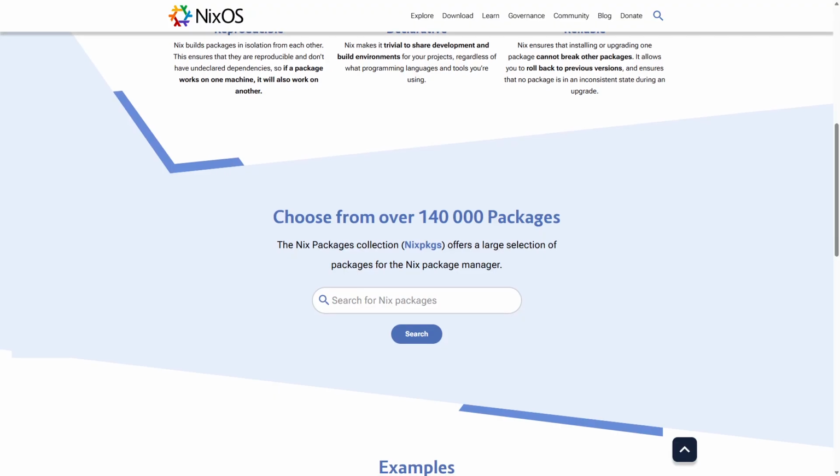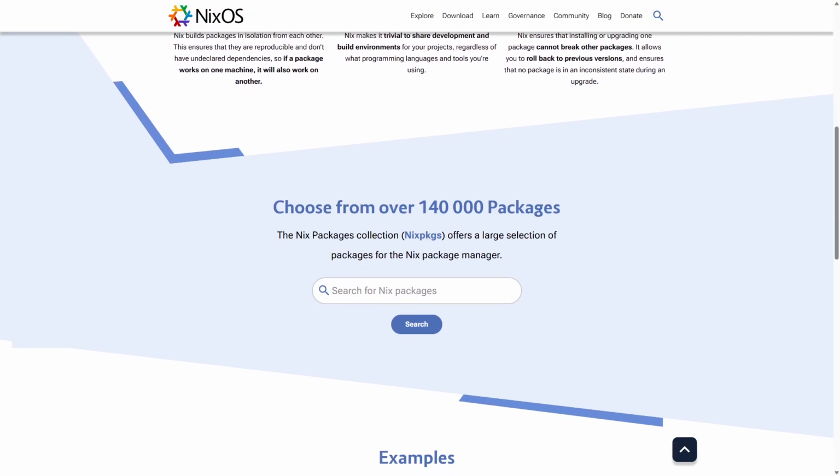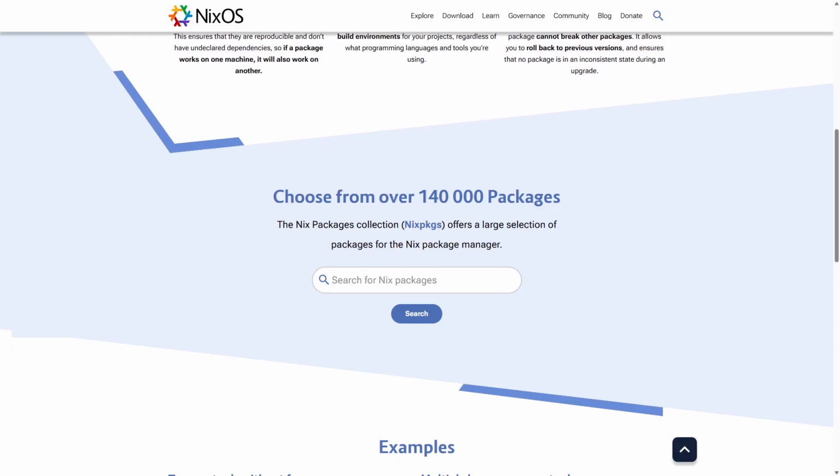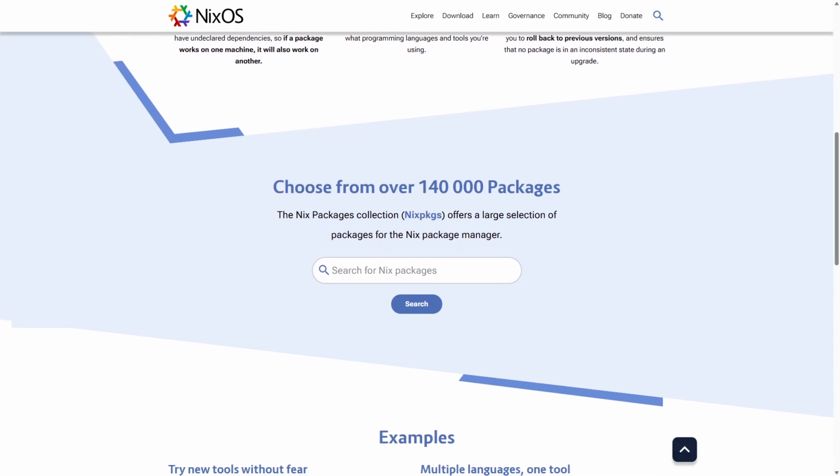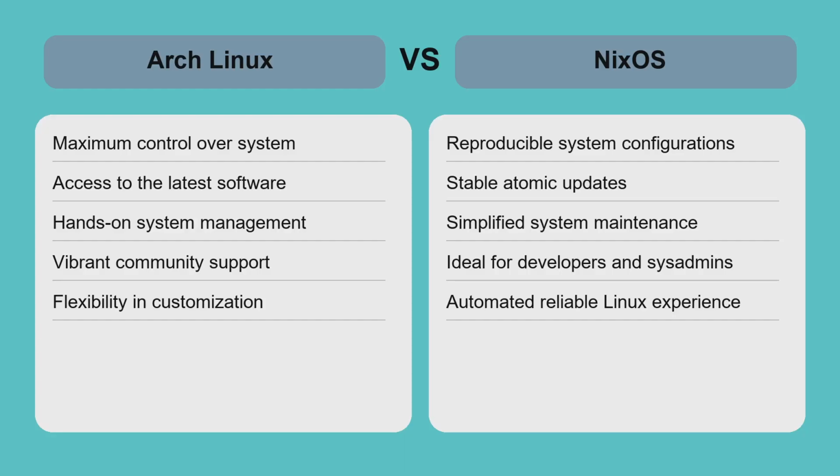NixOS is ideal for users who prioritize reliable system management, want to automate setups, or need to maintain multiple configurations effortlessly. Arch Linux and NixOS cater to different user needs through contrasting philosophies. Arch offers a hands-on experience with a rolling release, perfect for users seeking the latest software and full customization. It requires manual setup and ongoing maintenance, but rewards users with deep system knowledge.